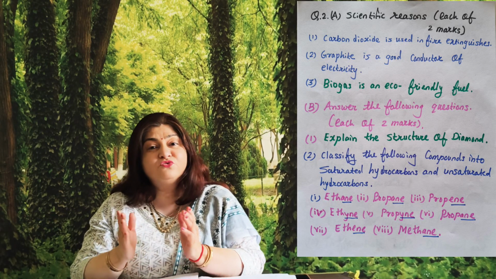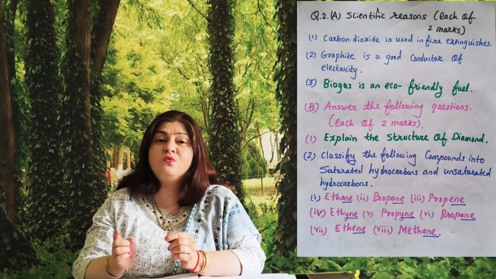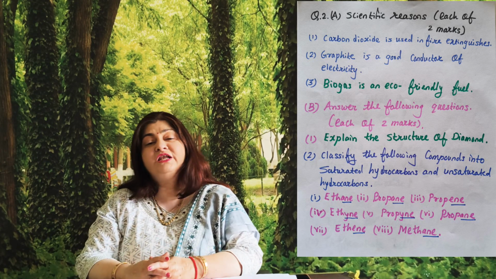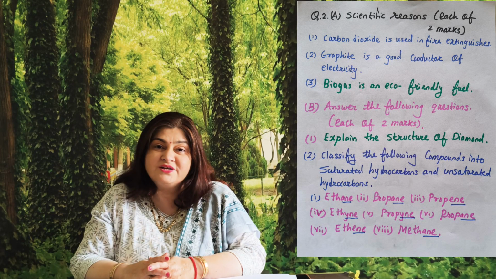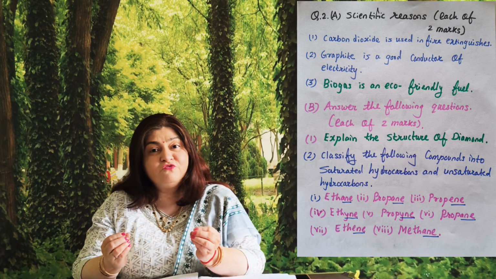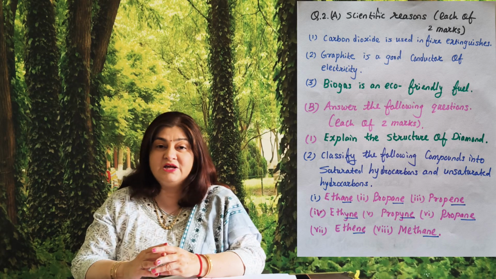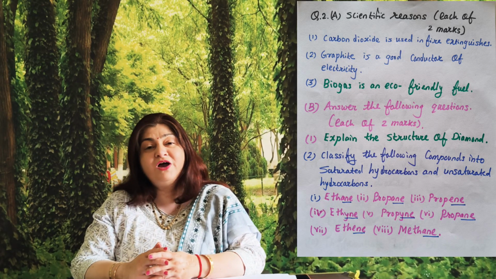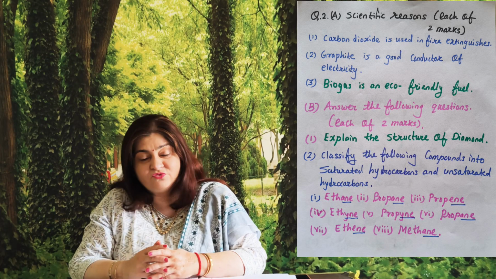So here free electrons are there, they can move throughout the conductor, and therefore graphite having free electrons and it is a good conductor of electricity. So what is the most important thing for current? That is free electrons, and graphite having free electrons, and therefore graphite is a good conductor of electricity.